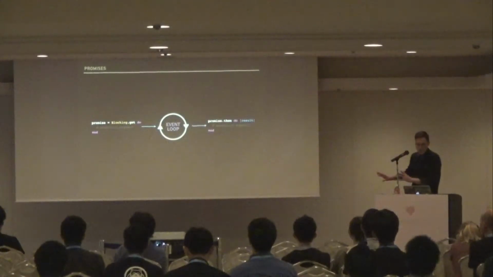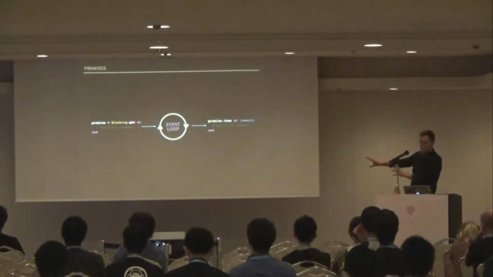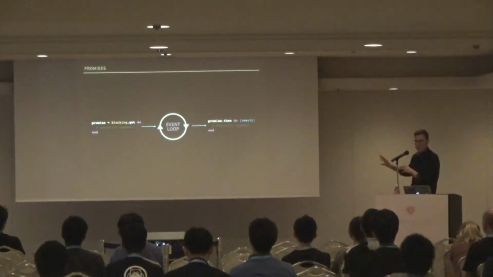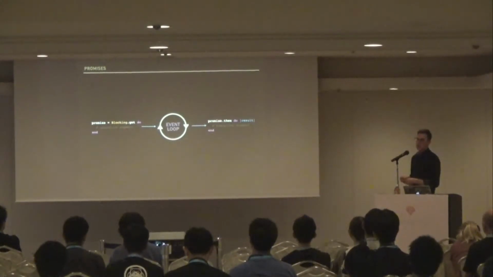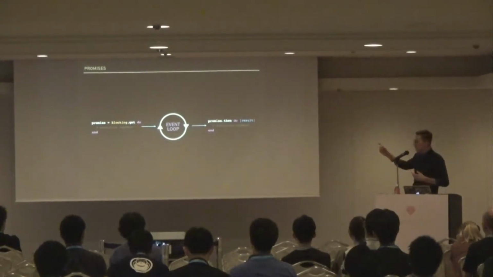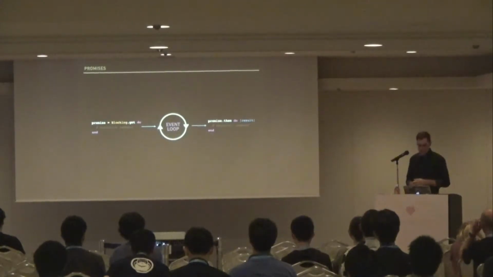So looking at this with the event loop, we have an execution segment when we call blocking.get. It's put on the event loop, which generates a result, which is passed to the next execution segment, and then the cycle continues until we've finished handling the request.